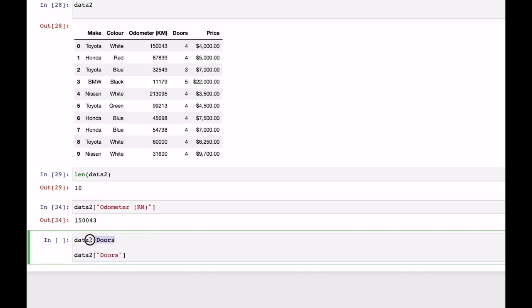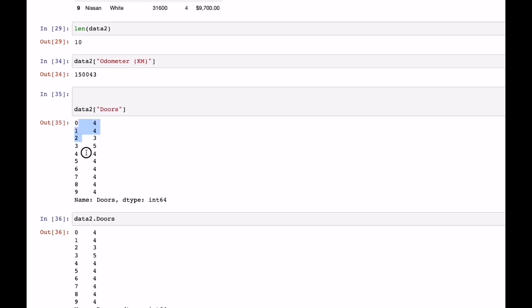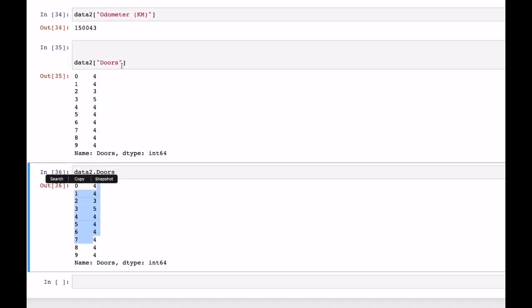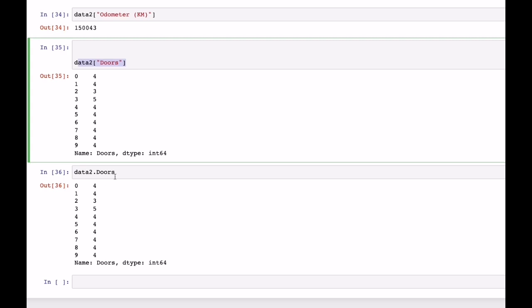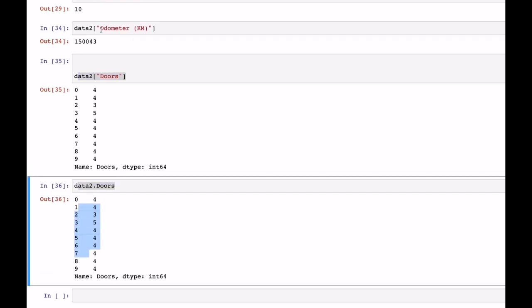Let's put this in another cell. I'll cut this up, shift enter it. This will show like this, right? Now let's have this one out there. Let's see, this and this will do the same thing, right? If you're comfortable with this, go with this. If you're not comfortable with this, go with this. But one thing, this will not work for ones like this.